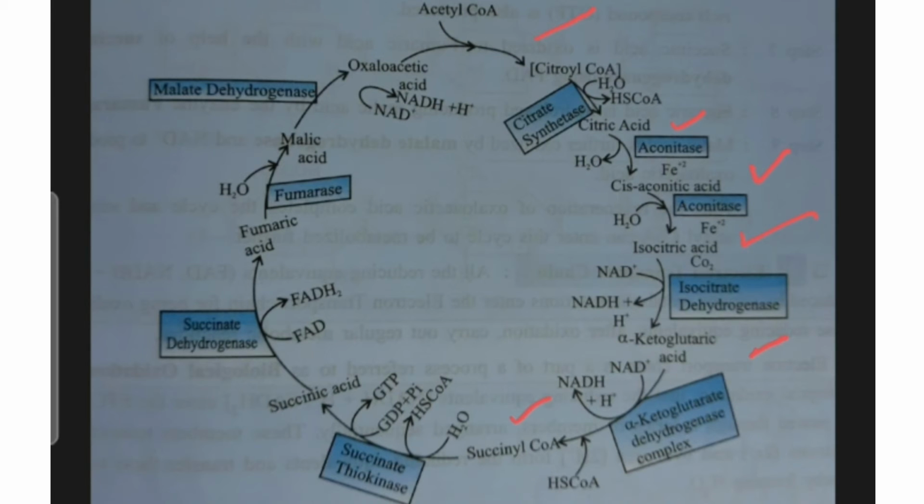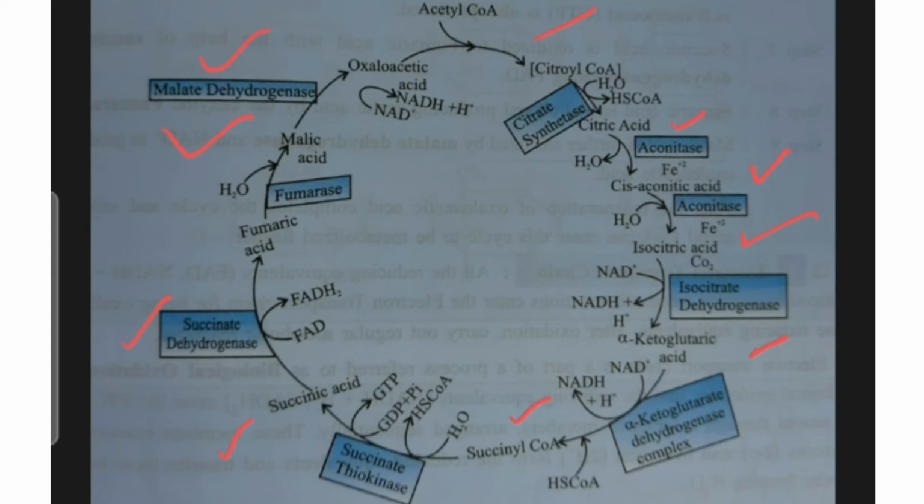From succinyl-CoA, with the help of the succinate thiokinase enzyme, it produces succinic acid. From succinic acid, it produces fumaric acid with the help of succinate dehydrogenase. From fumaric acid, it produces malic acid with the help of the fumarase enzyme. From malic acid, it produces oxaloacetic acid, or OAA, with the help of malate dehydrogenase.